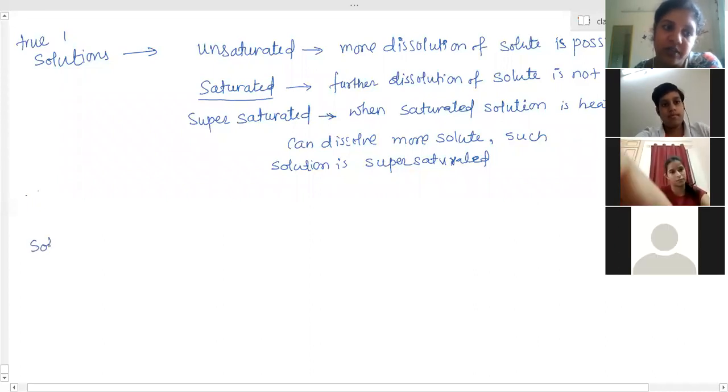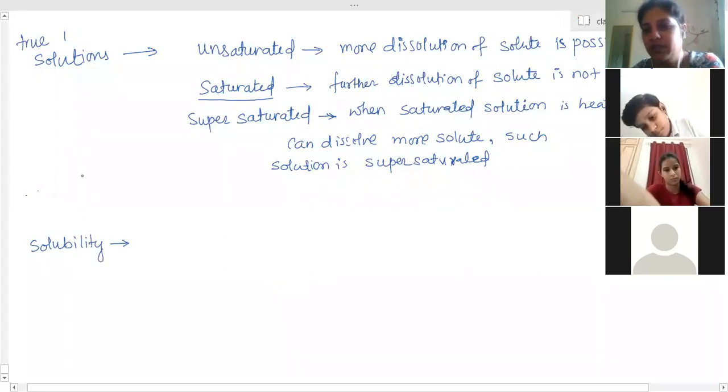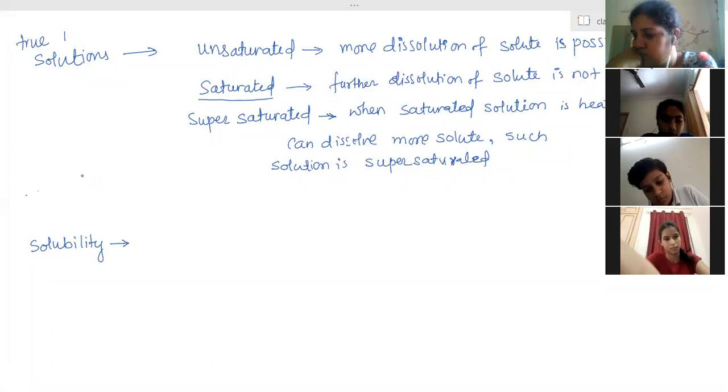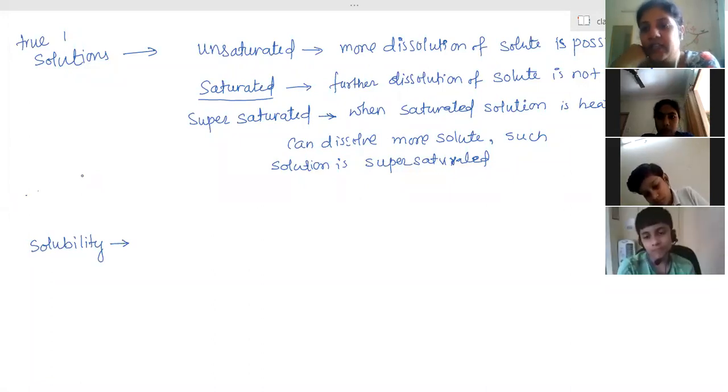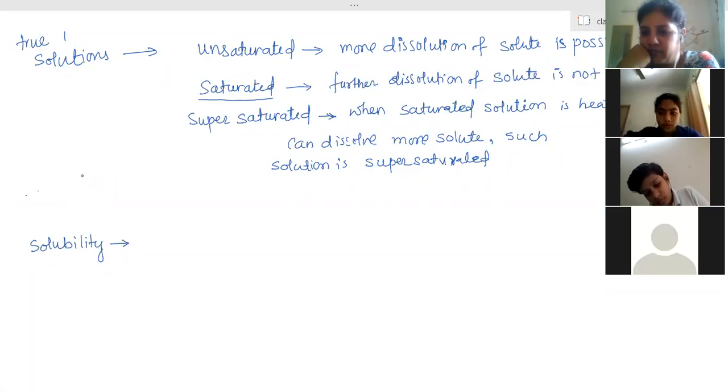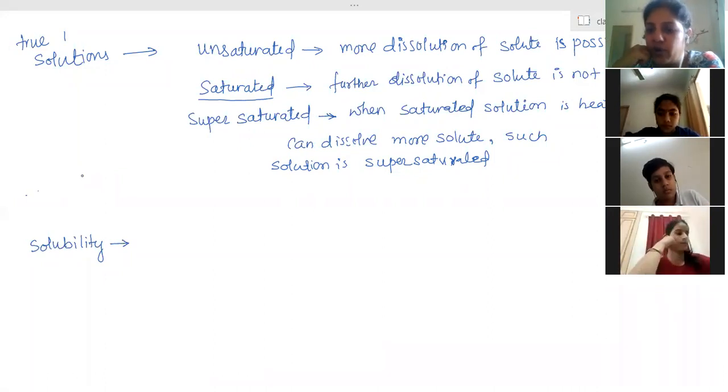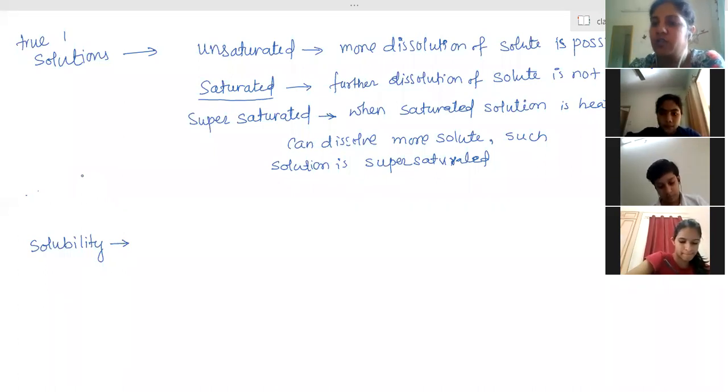Okay, then solubility. What do you mean by solubility of a solution? Amount of solute present in a saturated solution, to make any saturated solution at a particular temperature. One more important point is that it is at a particular temperature. So when you make a saturated solution at room temperature or at any temperature, how much amount of solute is added to that solvent, that amount of solute is called solubility.